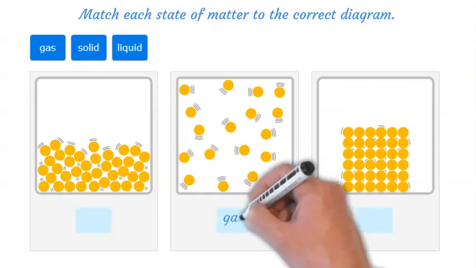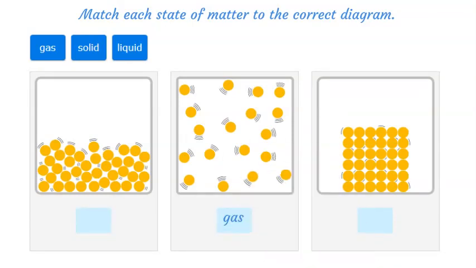For gas, particles are spread far apart. For solid, particles are packed tightly. For liquid, particles are also close together, but not as close as solids.